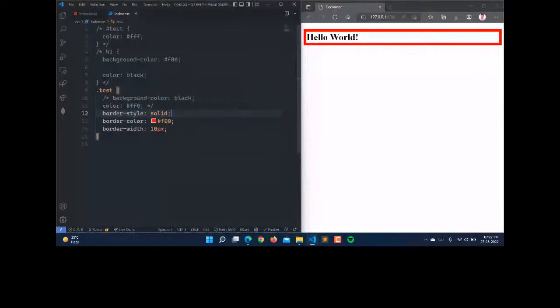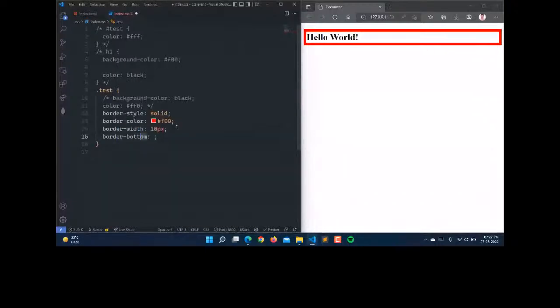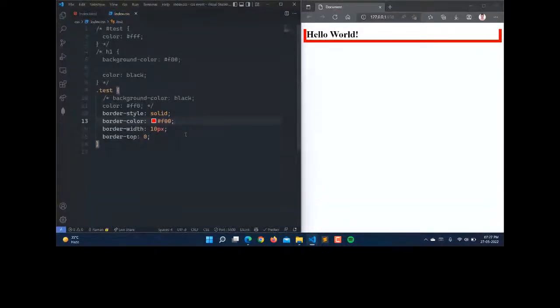So if you want to specify a particular border, like you want to specify the border left, border bottom only, what will you do? So here I will write the border style here. So border width. So here I will define border bottom. So let the border top be 0. So here you can define the border top as 0. So you are using the 0 here. You don't have to mention 0 pixel because it will by default take it as 0.